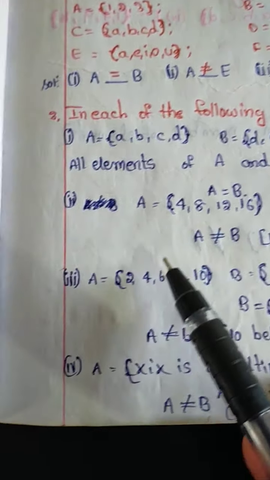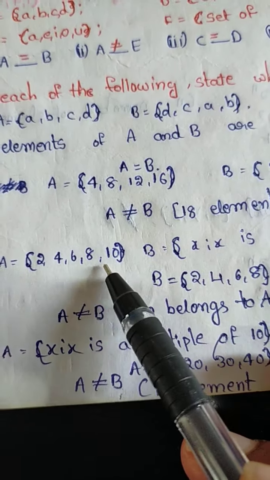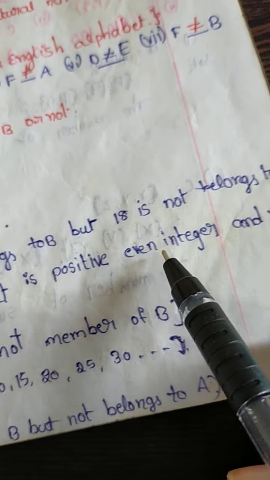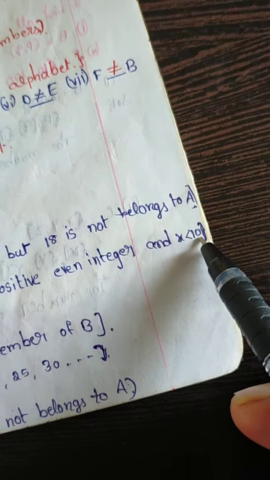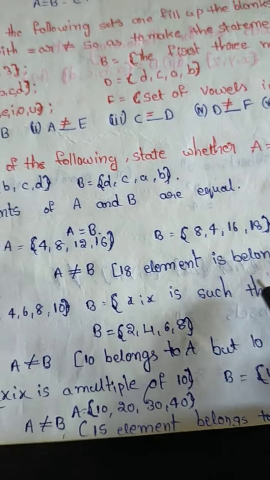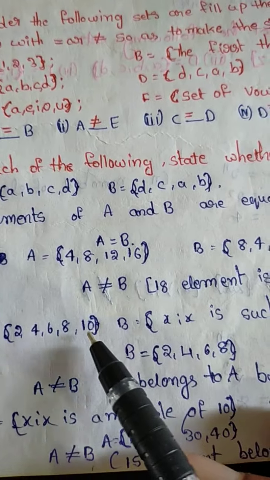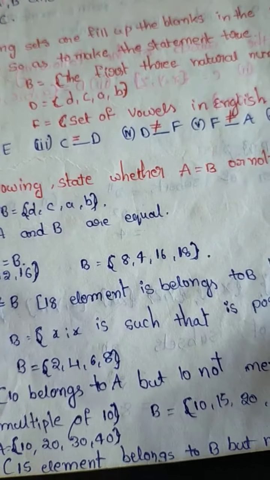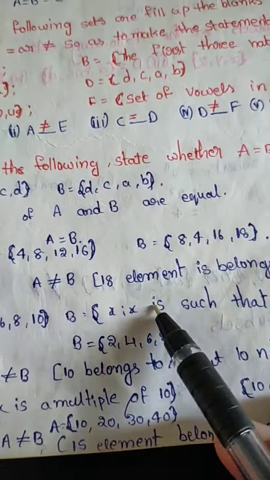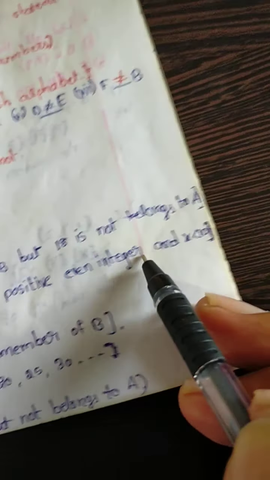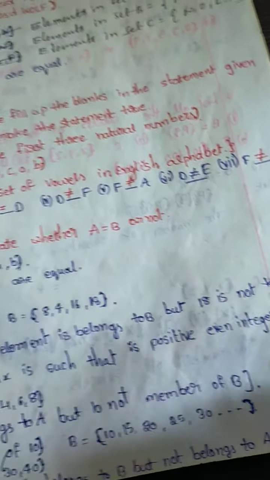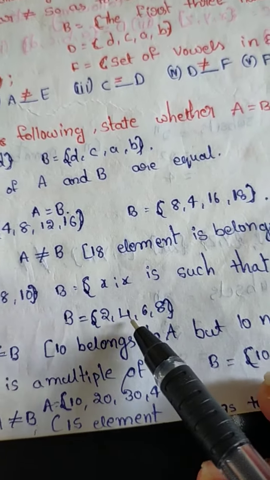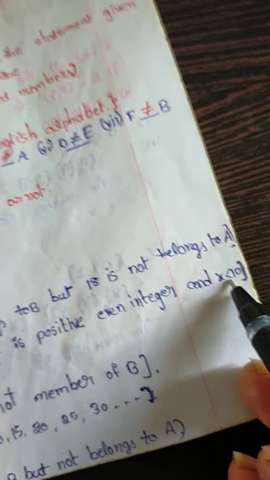Next, A equals 2, 4, 6, 8, 10. B is the set of x such that x is a positive even integer less than 10. Less than 10 means below 10, so B has values 2, 4, 6, 8. Here A has 10, but B has no 10 since x is less than 10.